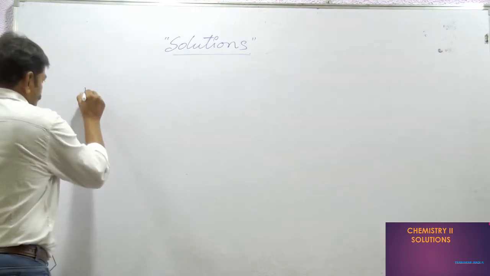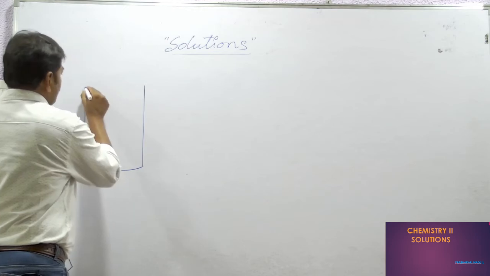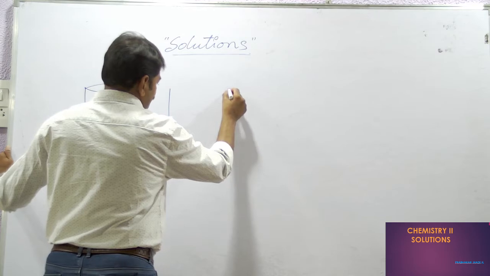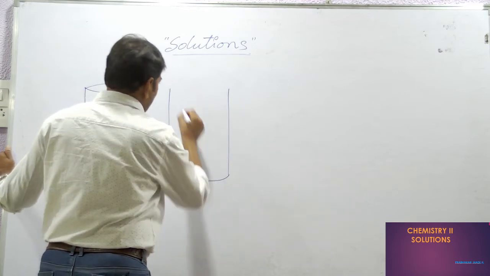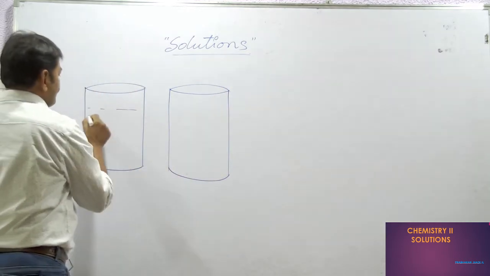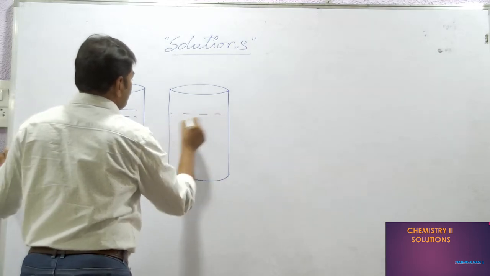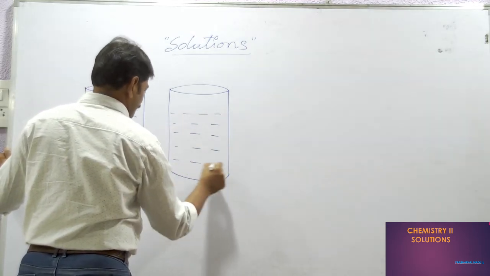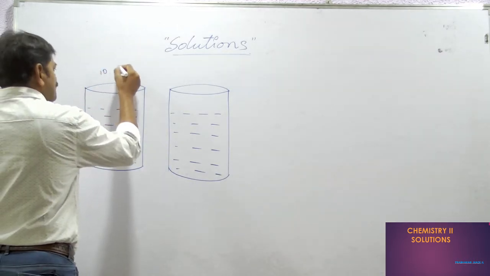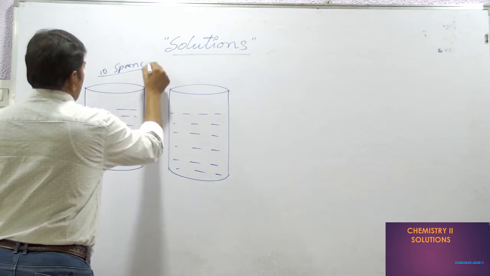Similarly, I am preparing two solutions in two different beakers. I'm not telling you how much sugar I'm adding, just the information I'm giving you. Here I have taken 1 liter of water, and in the other beaker also 1 liter. In this one I'm adding only 10 spoons of sugar.